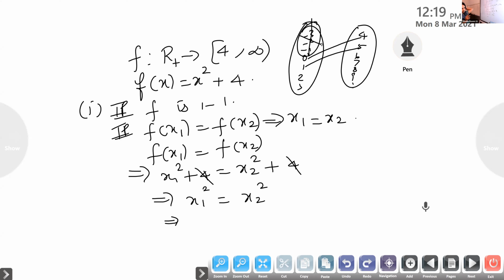Is it clear, Achut? Is it okay, Gauri? Yes, ma'am. Ma'am, one doubt: when we take R plus, do we include 0 also? R plus means positive real numbers, so when we take 0, R minus will not be included. R plus can also include x greater than or equal to 0, if they particularly give it.